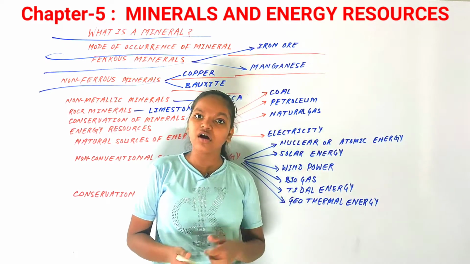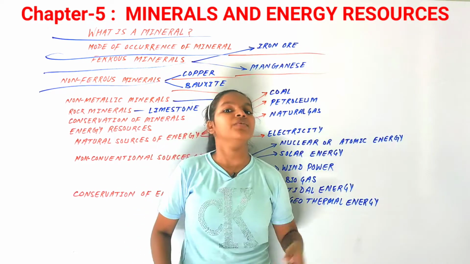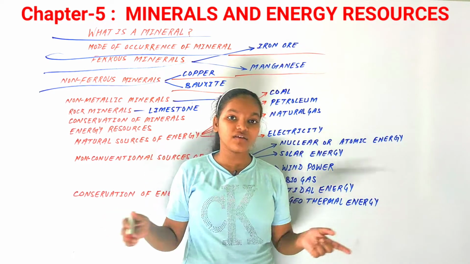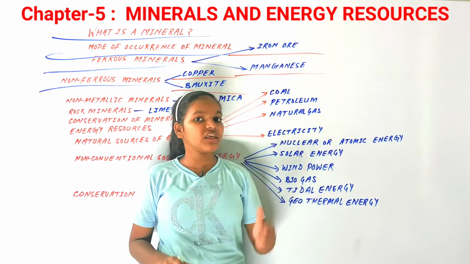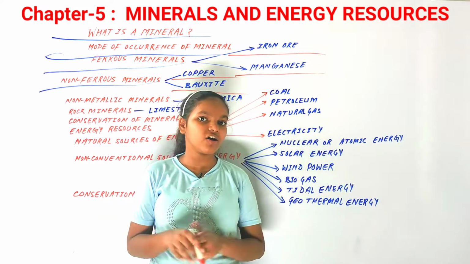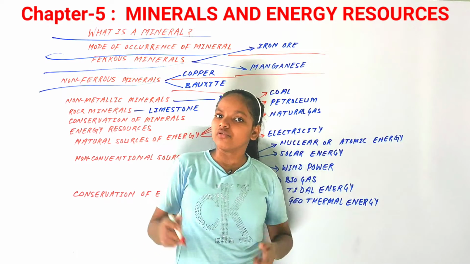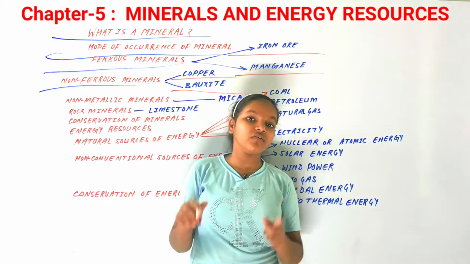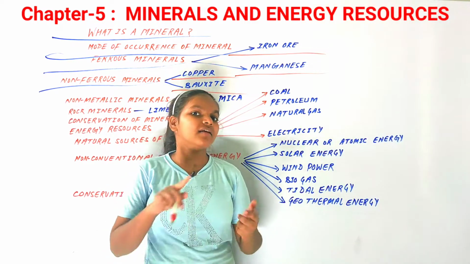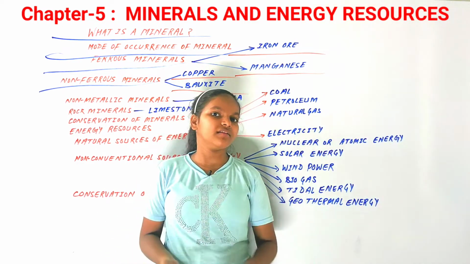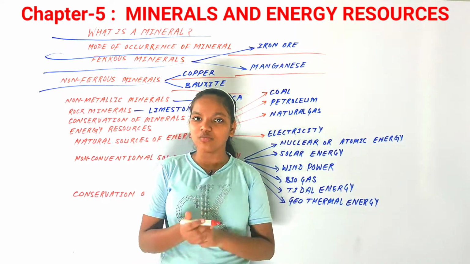Well, we do use crockery, but we also use utensils made from aluminium. And after that we have a lot of other uses, like in trains. So aluminium is used for many purposes, not just one, and it is also a very good mineral. The states where it is mainly found are Jharkhand, Odisha, Maharashtra, Gujarat and Madhya Pradesh. These are the states where bauxite is found.